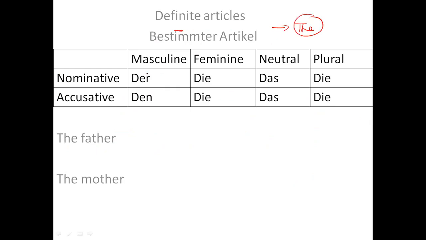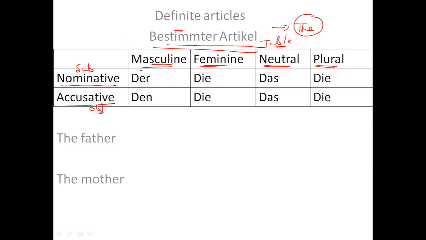In German we have a table for it, and this table is known as the definite article table, bestimmter Artikel table. You know what nominative is: nominative is subject. And what is accusative? Accusative is an object. Now here we have masculine, which is male, feminine, which is female, neutral, which is neutral, and plural.